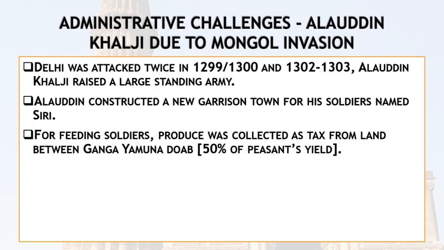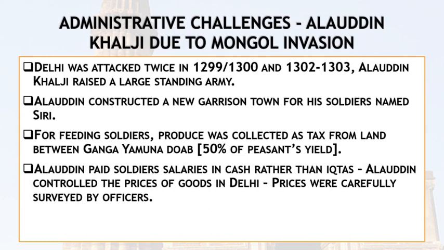Apart from that, for feeding his soldiers, as we discussed, food was also needed. For that, the produce, as we discussed earlier, 50% of the yield produced by the peasants had to be given as a tax, that was known as kharaj. So in the time of Alauddin Khilji, he took 50% of the produce from the peasants as tax.